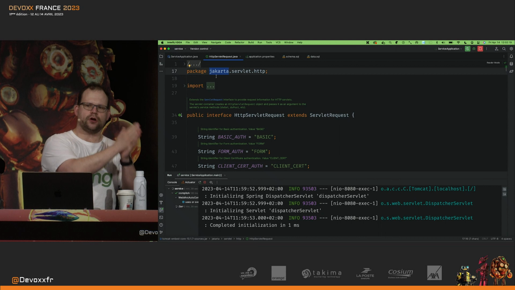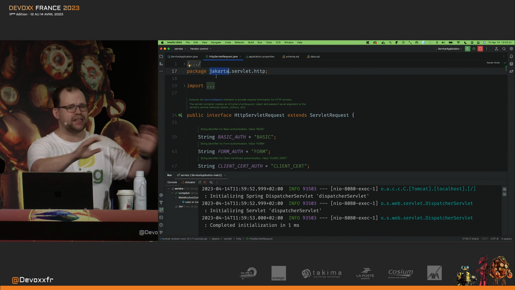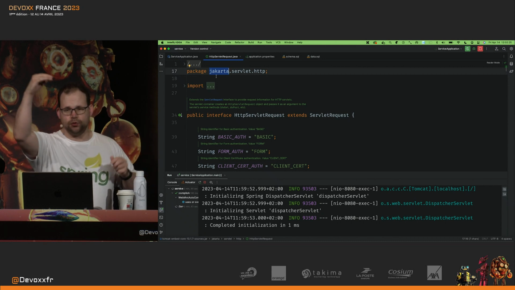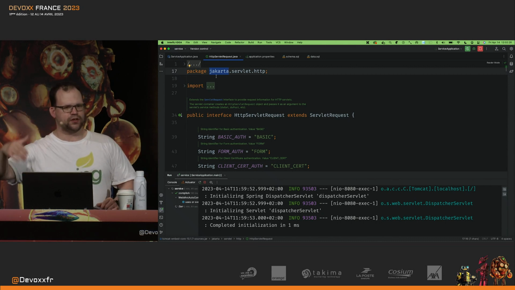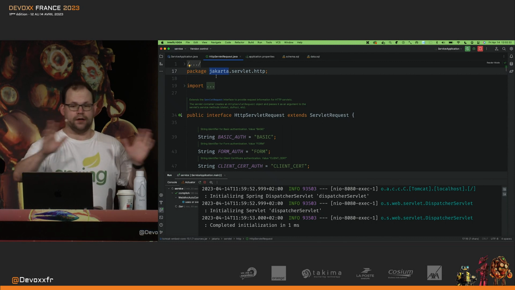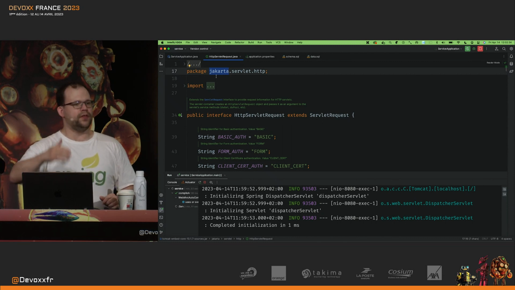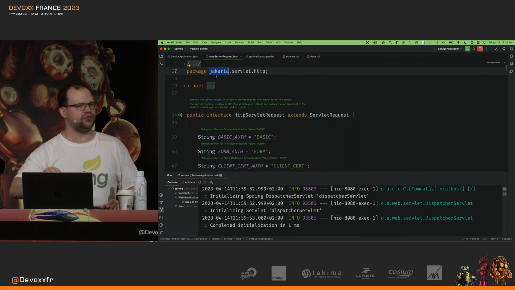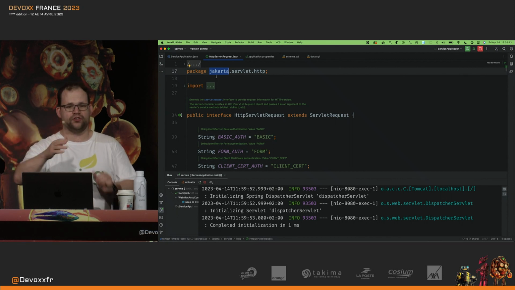They gave us Jakarta EE 8, which was exactly the same as Java EE 7, just new license and new documentation and new tests, right, the TCK, because that wasn't open source, so they had to recreate it. That was great, okay, already easy to move. Then they gave us Jakarta EE 9, which is exactly the same as 8, except they changed the package. So nothing else is broken or different, it's just the package.